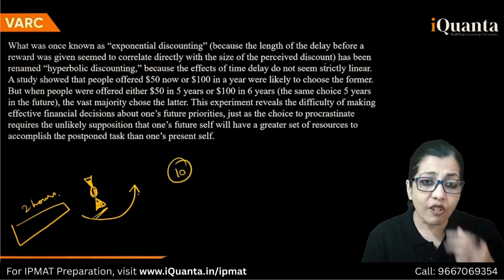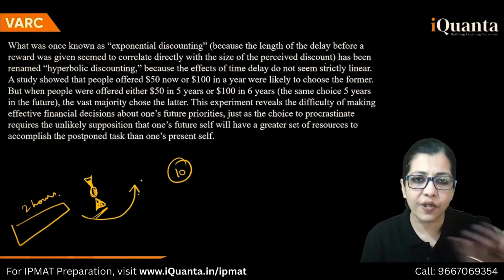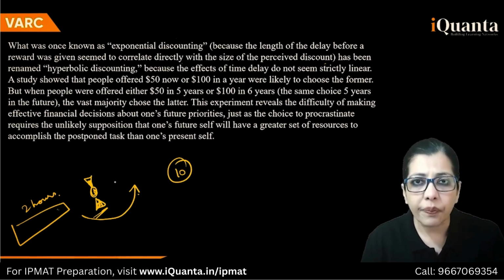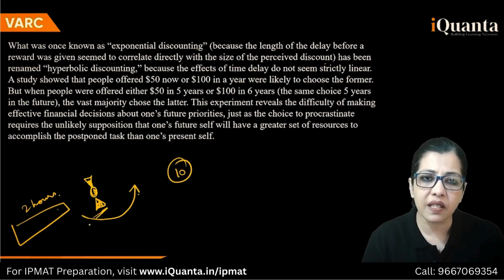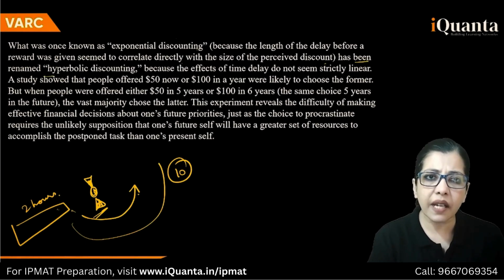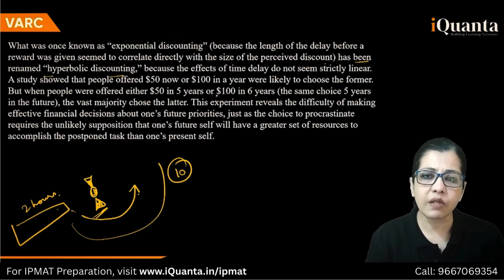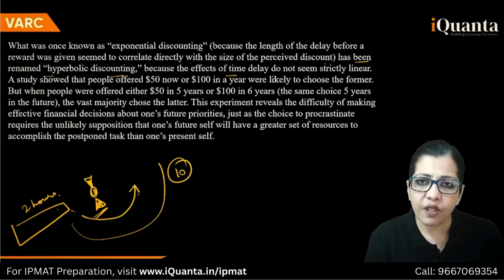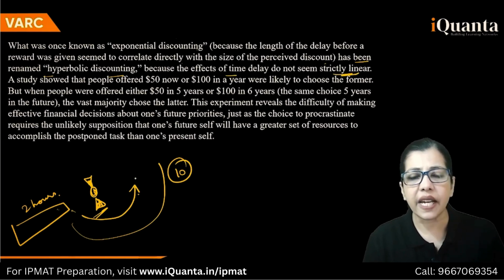I see this size of, I perceive this size of discount and I want to go here. So ये इसने exponential discounting ये इसलिए बोला है because this connected somehow correlated जो भी यहाँ है, ठीक है? Has been renamed hyperbolic discounting. Why? Because the effects of time delay do not seem strictly linear.